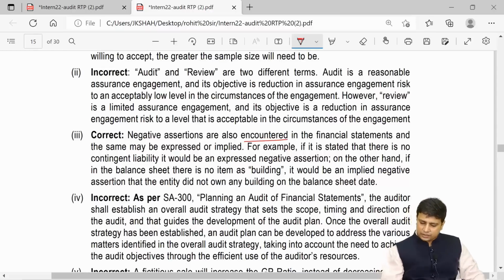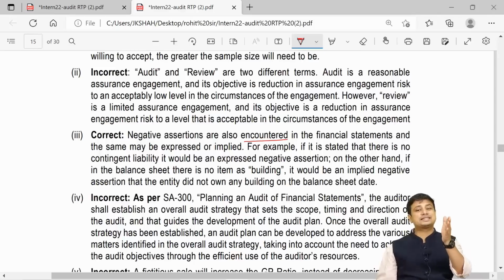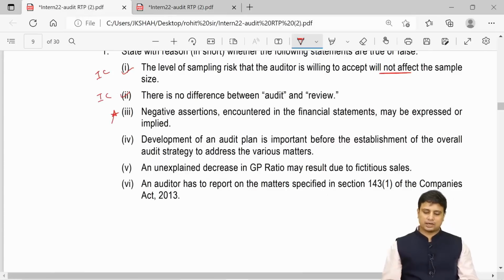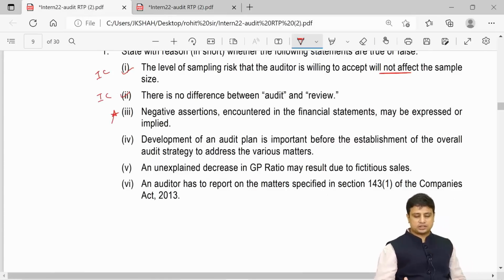For example, if it is stated that there is no contingent liability, it would be expressed as a negative assertion. On the other hand, if in the balance sheet there is no item such as building, it would be implied as a negative assertion that the entity did not own any building. So yes, there can be negative assertions. So this answer here was correct. So please go through this particular reason, my friends, as well.